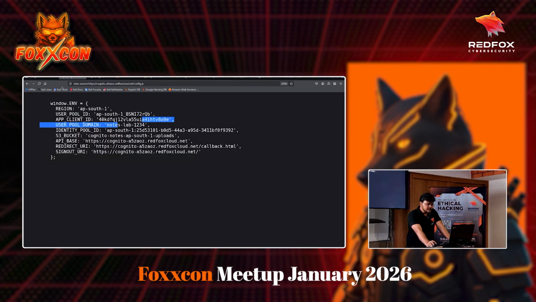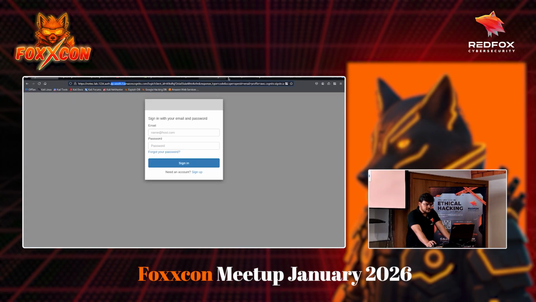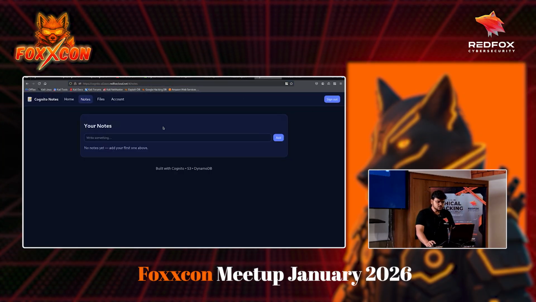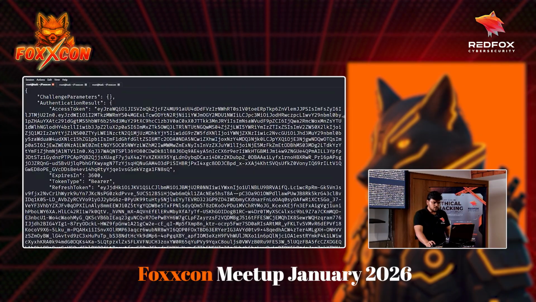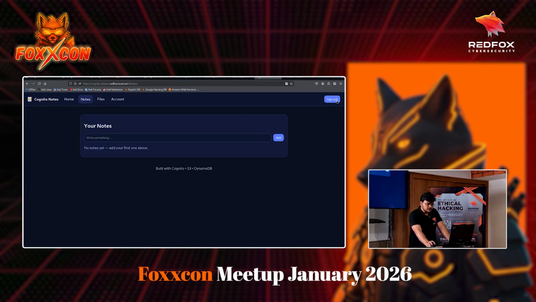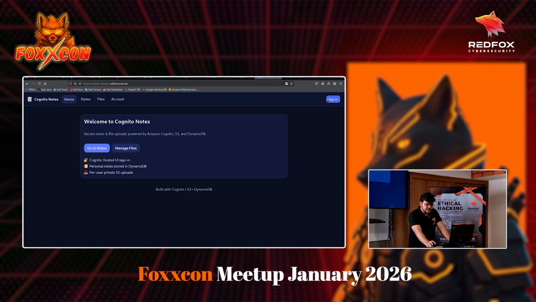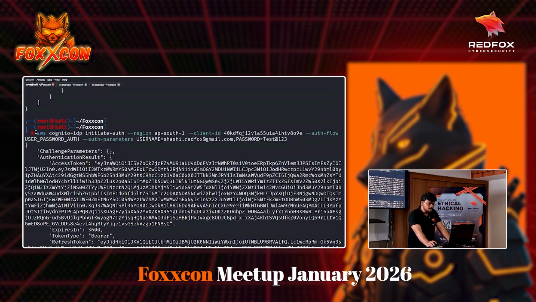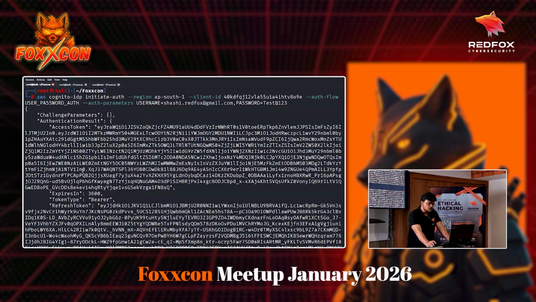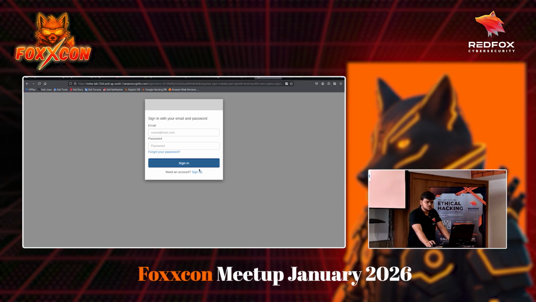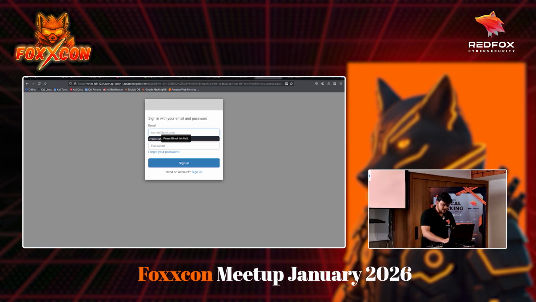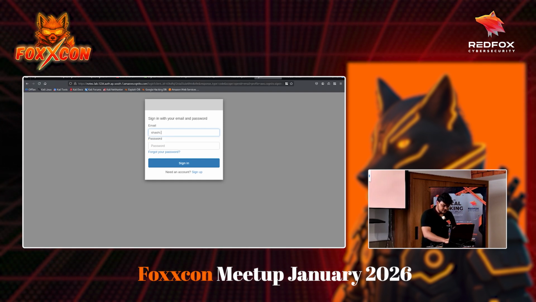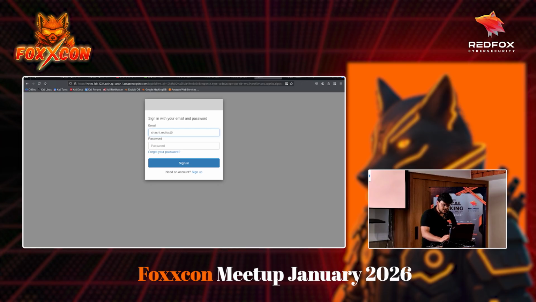When I logged in, I got some credentials, right? This is what I am doing with the CLI. So let me just sign out and sign back in. When I'm signing in and entering the password, I'm doing the same thing with the CLI, and it is giving me some tokens which it will send to the web application. So let me sign back in as this user.